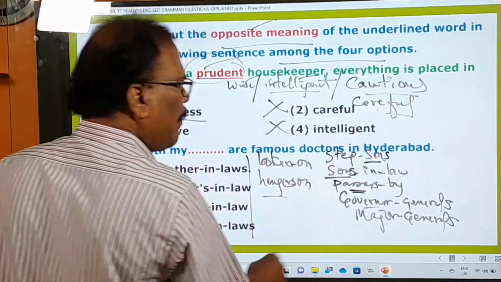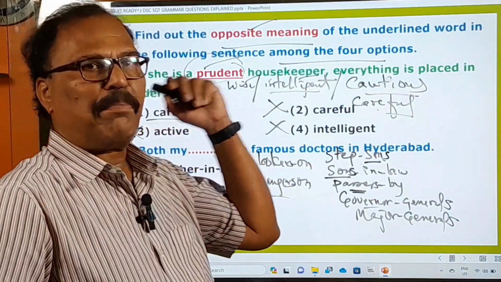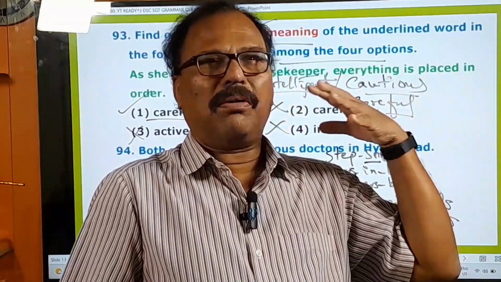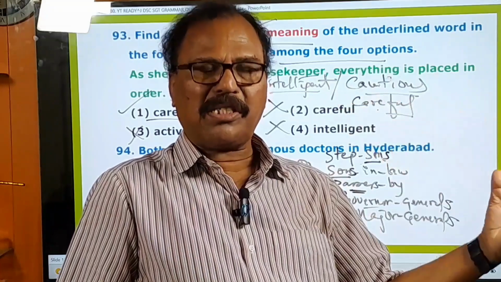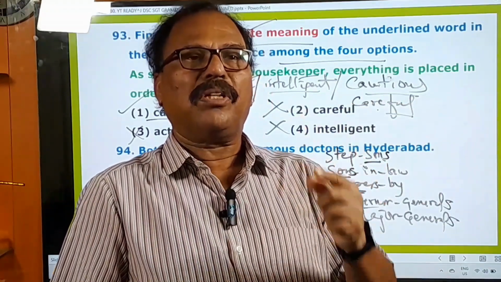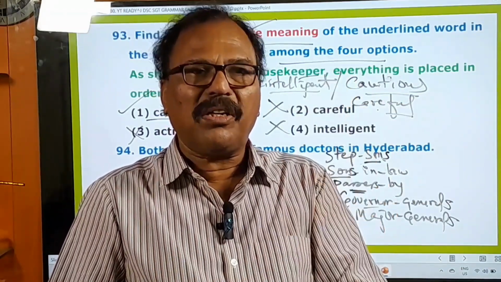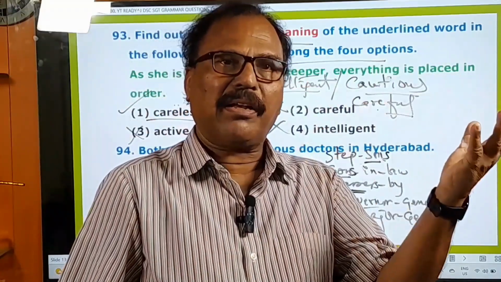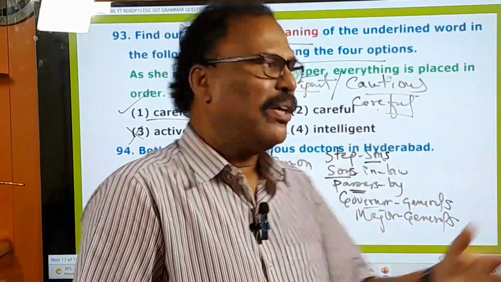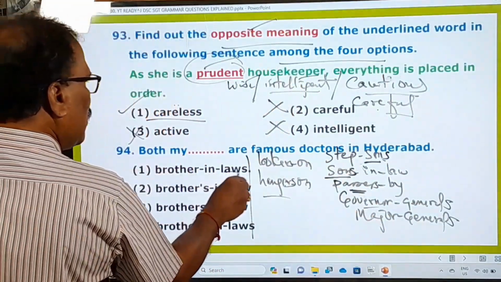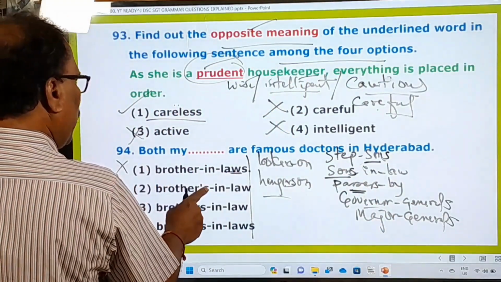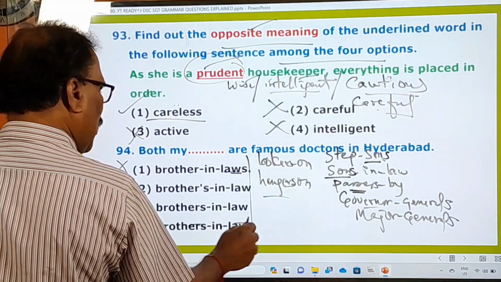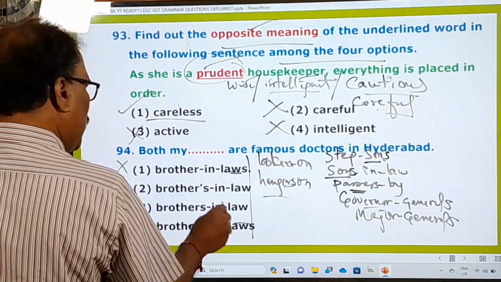So in this way, in all these compound nouns, when you try to change them into plural forms, we have to add s only to the base word or root word or important word of that compound word, and not anywhere as you please, not at the end. Here at the end of brother-in-laws, s is used, wrong. Apostrophe s is wrong. Brothers-in-laws, either two s are used here. This is wrong. Brothers-in-law, this is the right one.